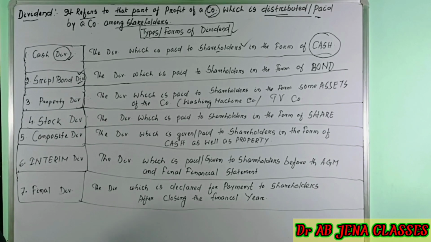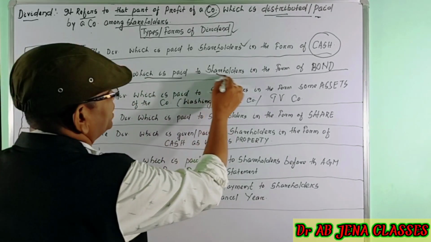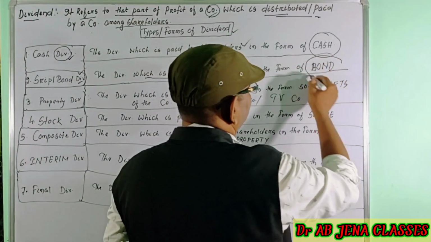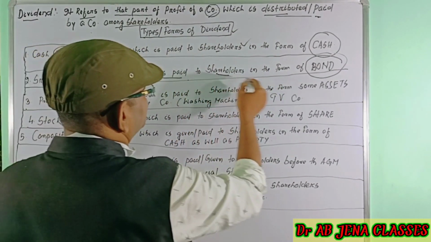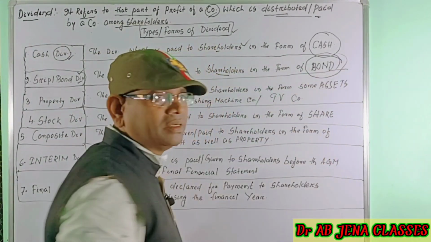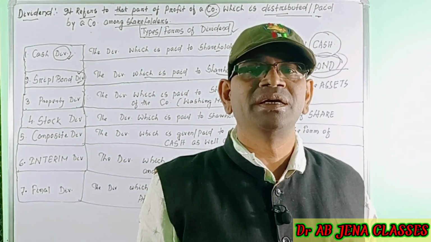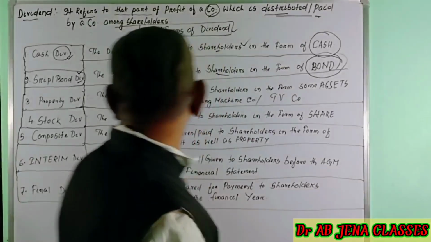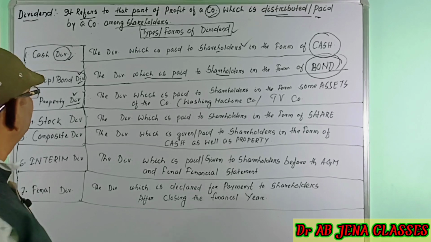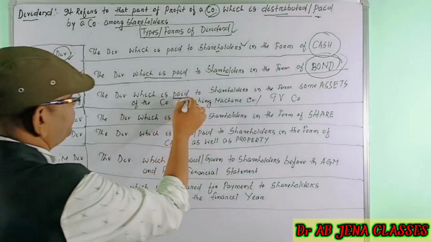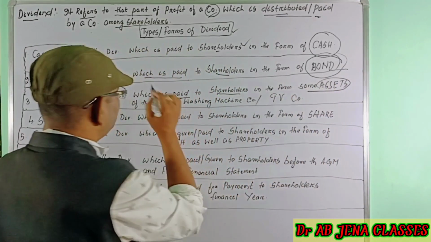Scrip or bond dividend, what is this? The dividend which is paid to the shareholders in the form of a bond, and the bondholder will get a fixed rate of interest. The third category of dividend is the property dividend. What is this? The dividend which is paid to the shareholders in the form of some assets of the company.